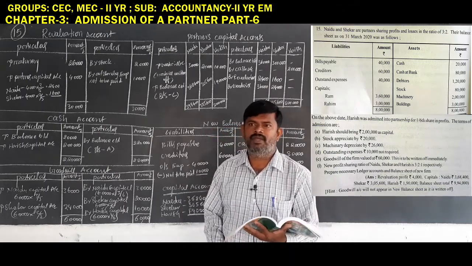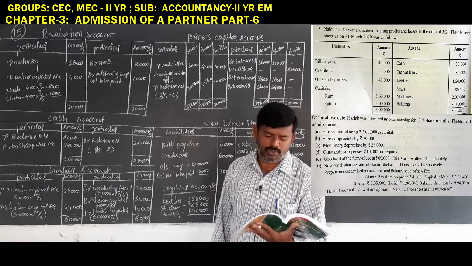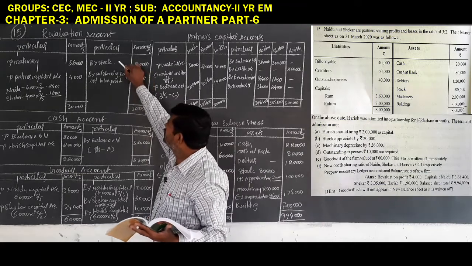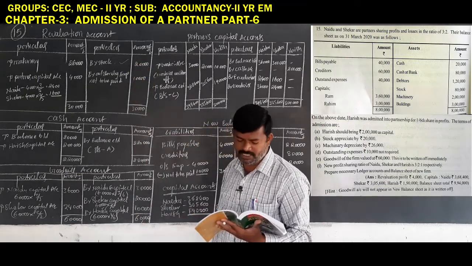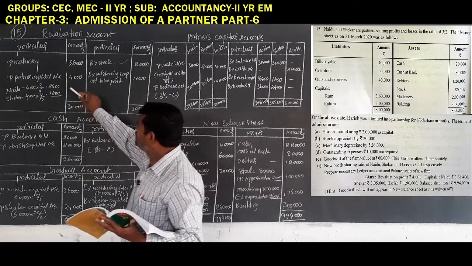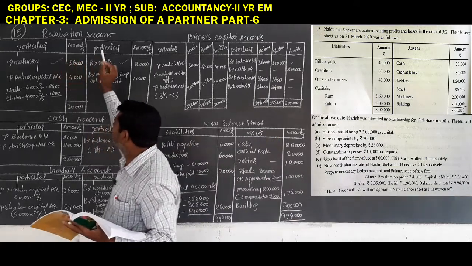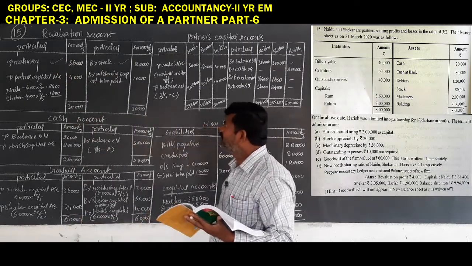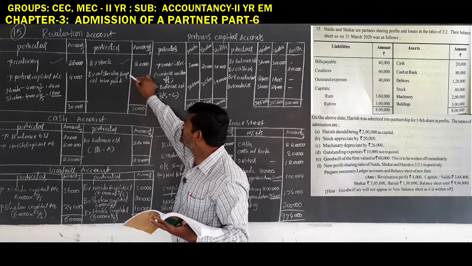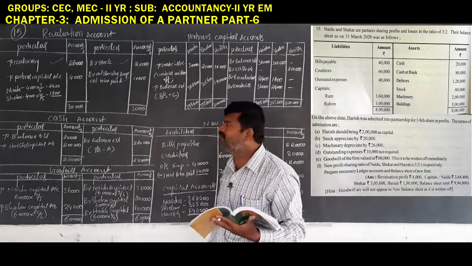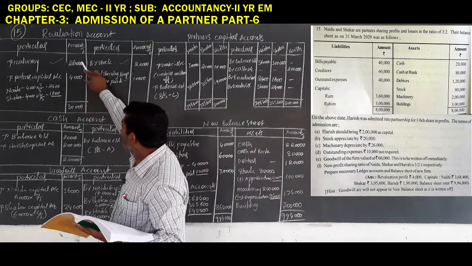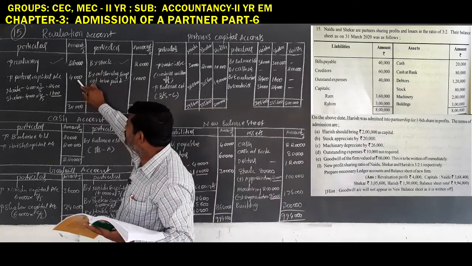First come to the revaluation account. The stock appreciated by 20,000 rupees, so it must be taken as appreciation of 20,000 rupees. Next, machinery depreciated, so machinery depreciation is taken as 26,000 rupees. Outstanding expenses not to be paid, not required, 10,000 rupees. It is also profit for the business. So, 30,000 rupees, and 30,000 minus 26,000 we get 4,000 rupees.